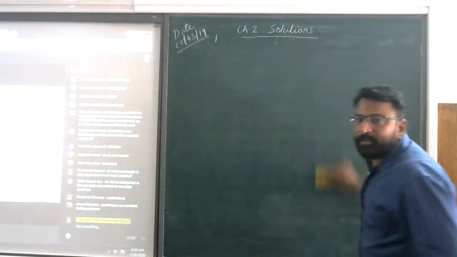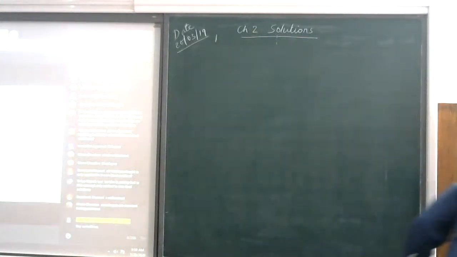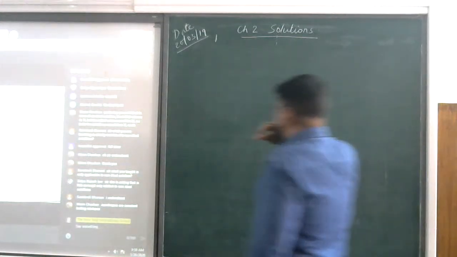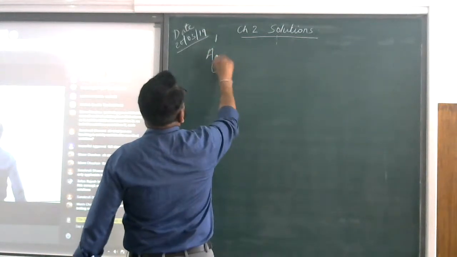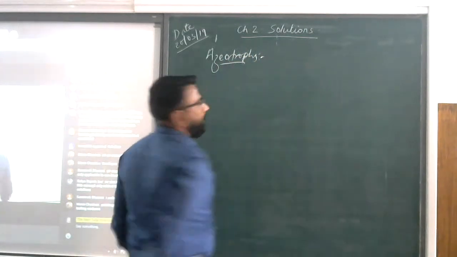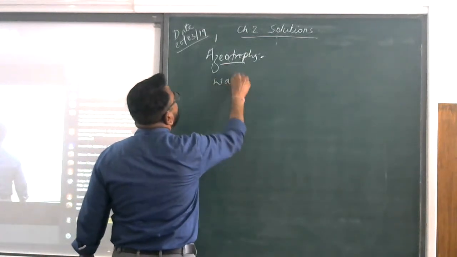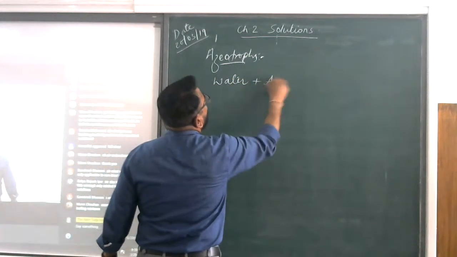Yes, you are right. Azeotropes are constant boiling mixtures. Absolutely right. Fine. So I have taken one example: water and alcohol.